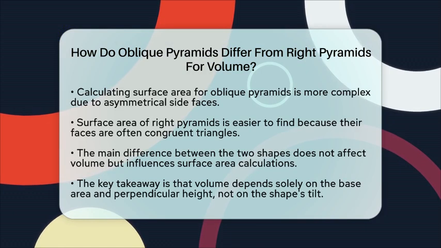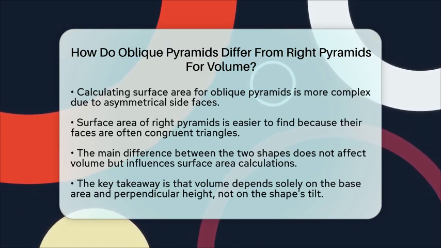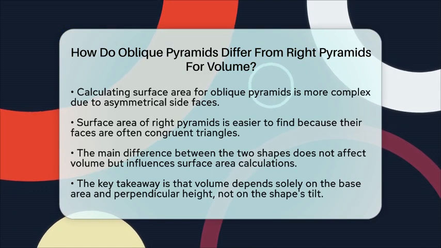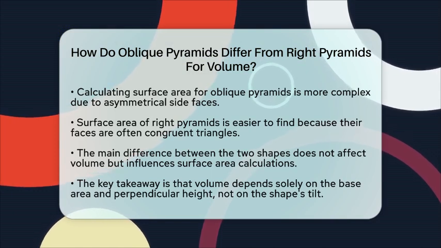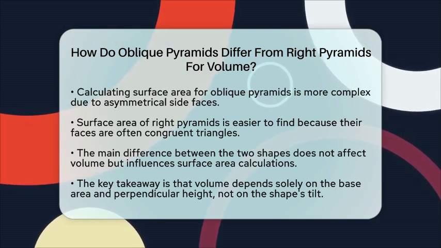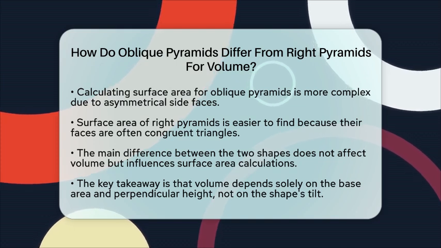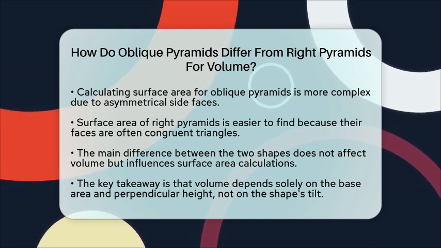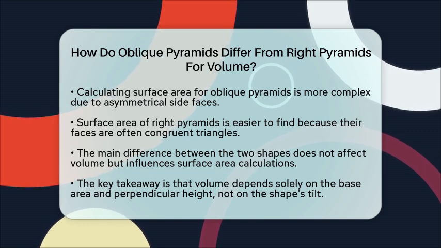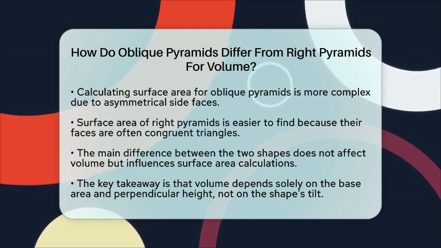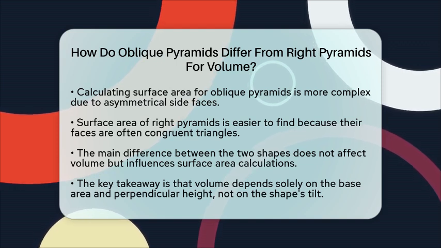To sum it up, the main difference in shape does not affect the volume calculation. Both oblique and right pyramids use the same formula based on base area and height. The difference is in how the shape looks and how you find the surface area, not in how you calculate the volume. This helps us understand that volume depends only on the base and the perpendicular height, regardless of whether the pyramid leans or stands straight.